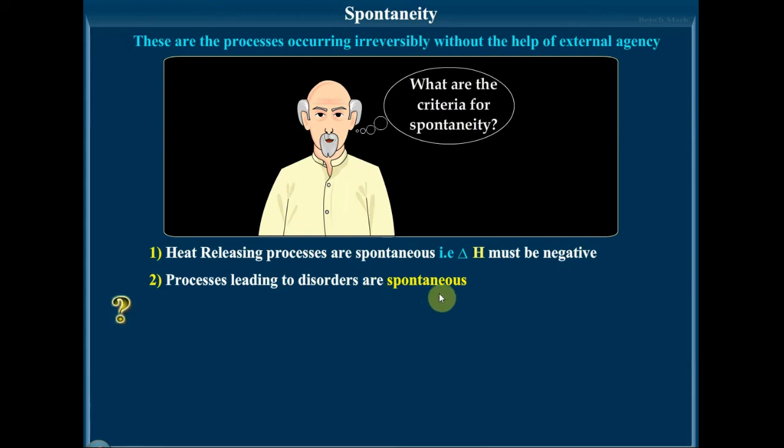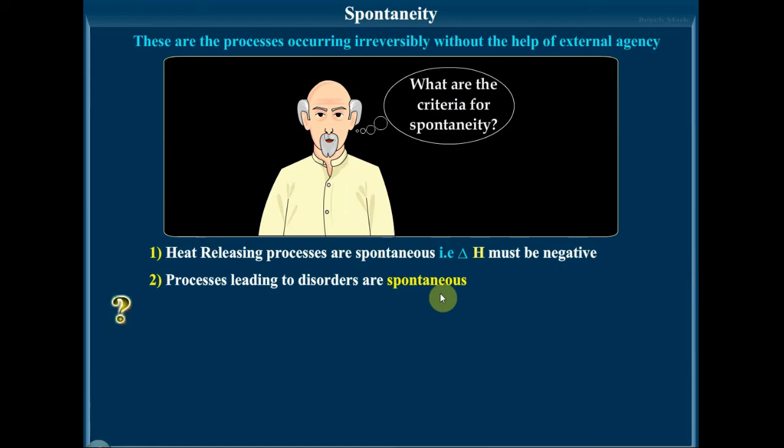So the next criterion of spontaneity: like you can find in the intermixing of gases, as I've explained earlier, delta H is equal to 0. But here what can you find? When two gases are mixed, there is an increase in disorderliness or randomness of the system.